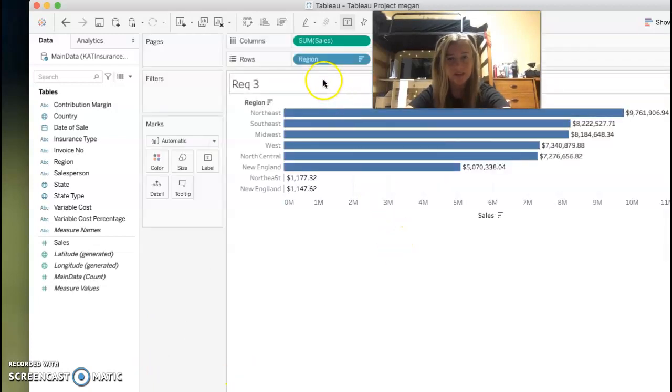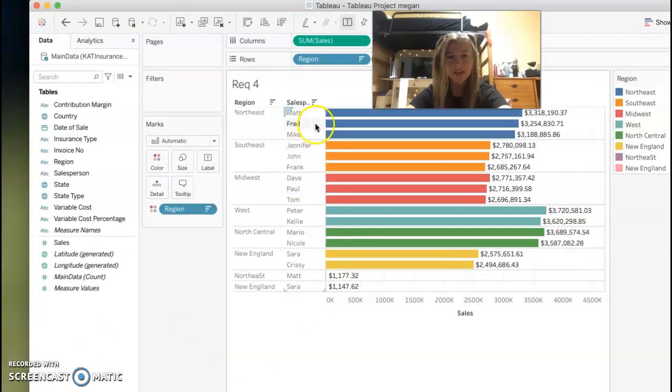Next, we have a breakdown of the sum of sales in a region instead of individual state. So here we can see that at the top we have the Northeast region and they're far ahead of the other regions. And in contrast, we can also see that New England is far behind the majority of the regions. Interesting to see a breakdown like that per region instead of state.